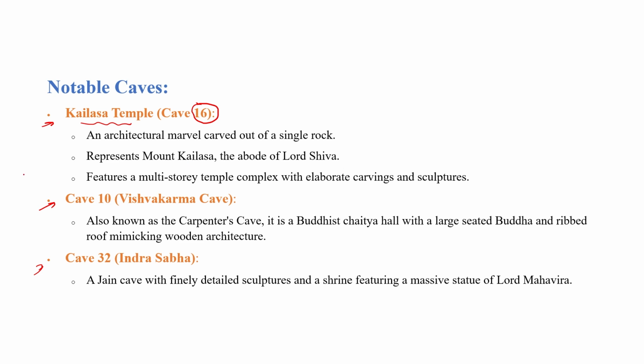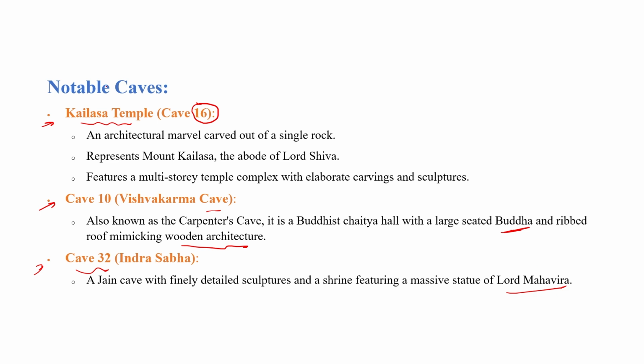Cave number 10: caves 1 to 12 explain Buddhism. So there is the Vishwakarma cave. This cave is known as the Carpenter or Vishwakarma cave, where there is the largest seated Buddha picture, with a roof mimicking wooden architecture. And cave number 32, as we know, explains Jainism. So there is a massive statue of Lord Mahavir.